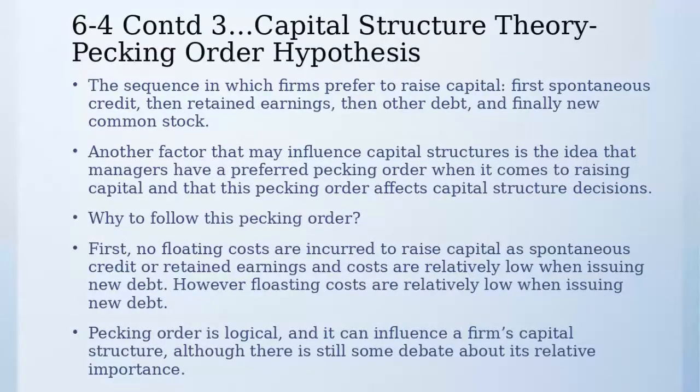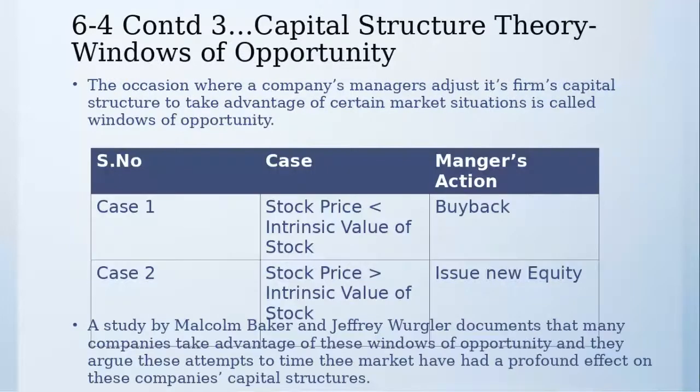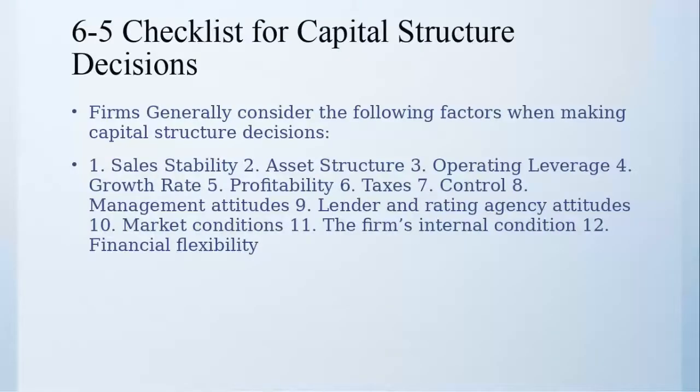So as Swarup told us, we discussed capital structure theory, and it was one of the most influential theories.